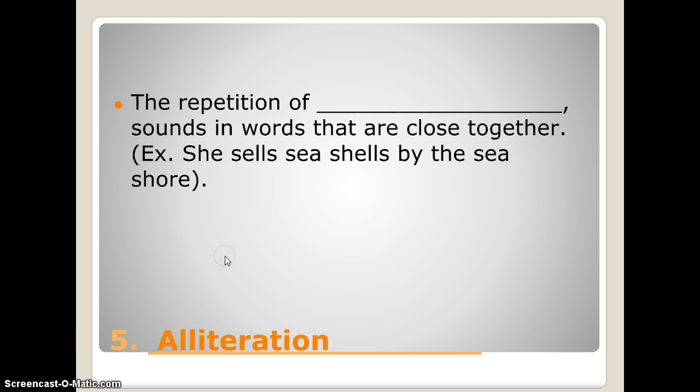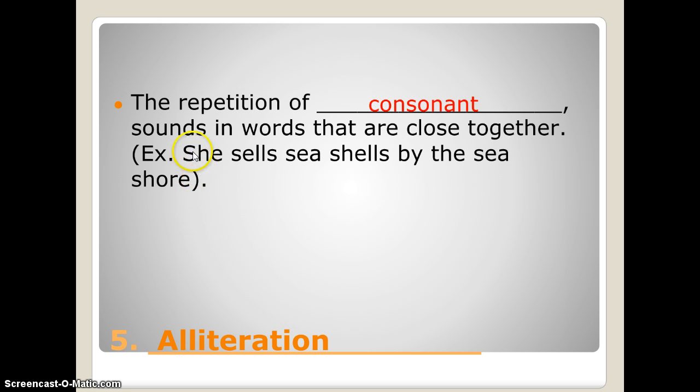The repetition of consonant sounds at the beginning of words that are close together is called alliteration. For "she sells seashells by the seashore," we actually have two instances of alliteration here. Sells, sea, and sea are one example of our alliteration because they start with the S sound, where she, shells, and shore is the second example of alliteration because they start with the sh sound.